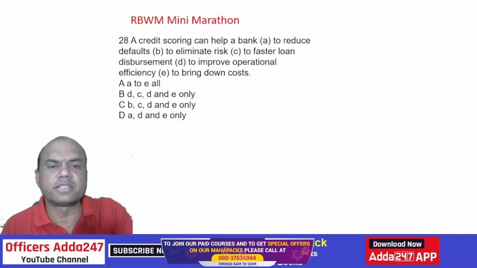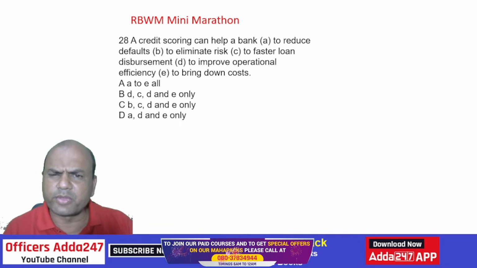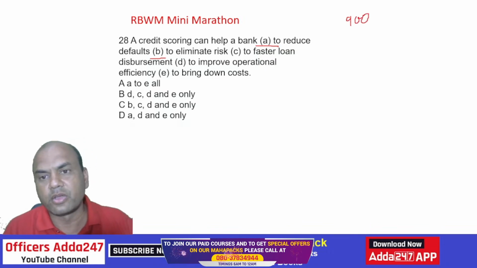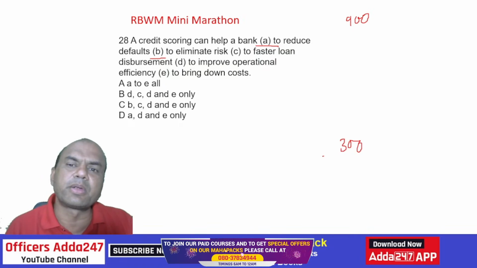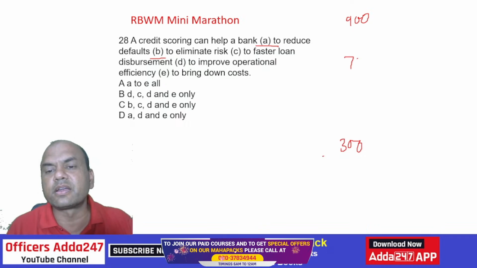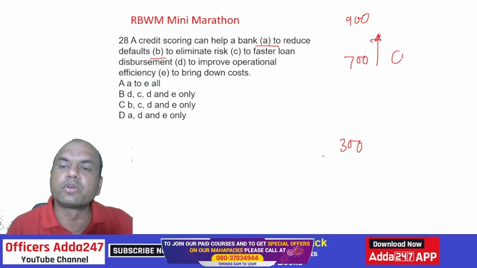What do you think? Yes? Credit scoring can help the bank reduce defaults. Obviously, it will reduce the defaults. Second, to eliminate the risk, the lesser the risk will be there, because if credit scoring is good, what is the maximum credit score? 900. What is the minimum credit score? 300. Any bad that customer might be, 300 will be the score. And a good credit score is 700 and above. Above 700. Okay. So it is good.